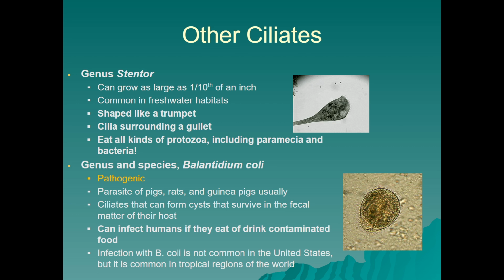The Balantidium coli is pathogenic. It can cause disease. It's a common parasite of pigs, rats, guinea pigs, and as a ciliate, it can also form cysts that can survive in fecal matter and then infect humans if we happen to eat or drink contaminated food. An infection with B. coli is not as common in the United States as infection with E. coli, but B. coli is a common infection of humans in tropical regions of the world.